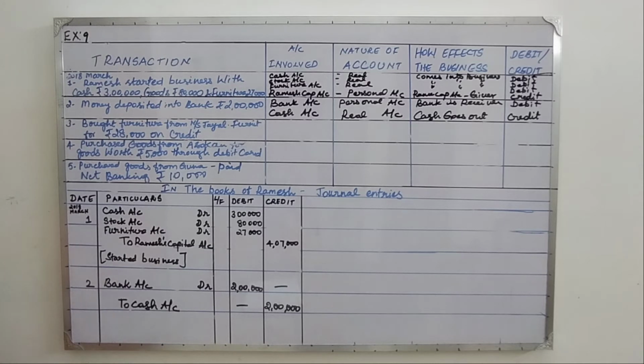So we go on to the third journal entry. Bought furniture from Messrs. Jayalakshmi Furniture for 28,000 on credit. Now here cash is not at all involved. It is a credit transaction.